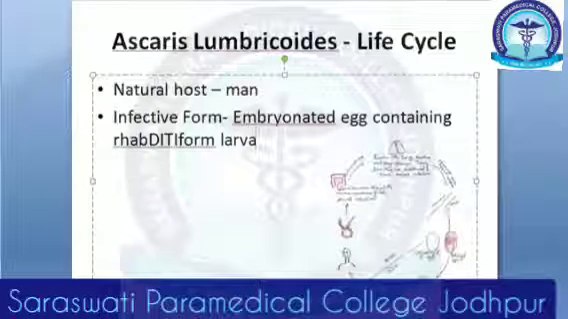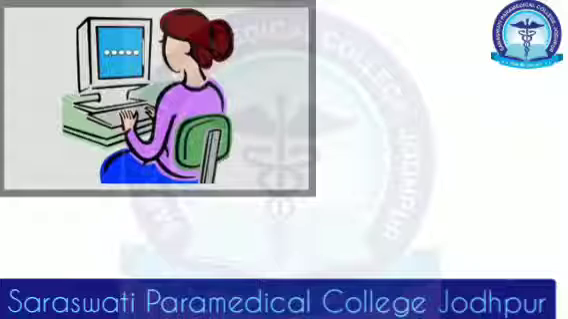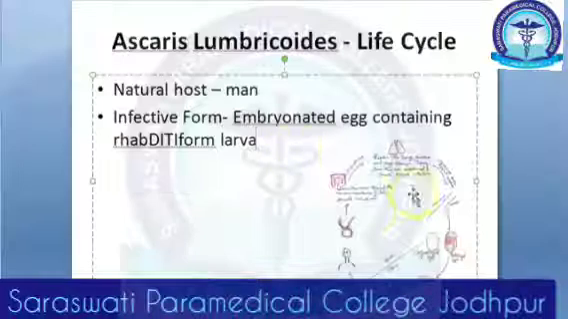Okay, so now we are moving on to the life cycle of Ascaris lumbricoides. Till now we saw the morphology of the adult worms and the morphology of the eggs. The fertilized ones are bile stained and have a large unsegmented ovum. Now coming to the life cycle.